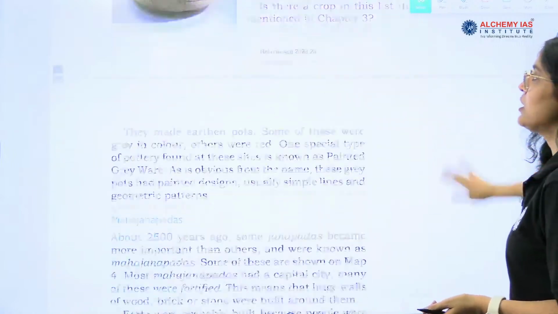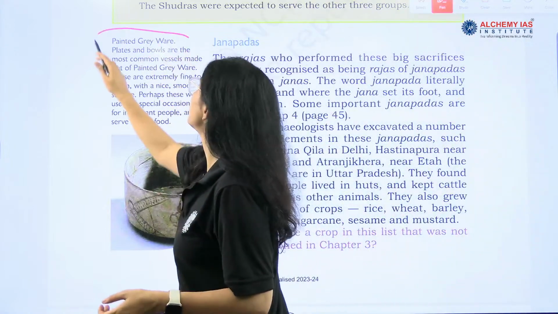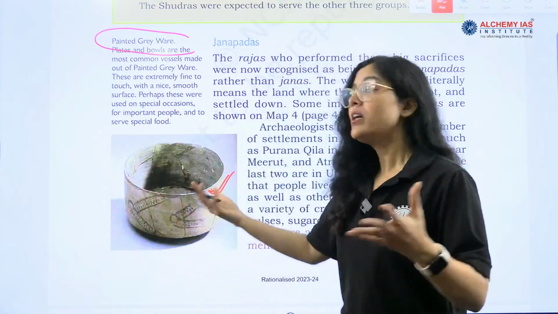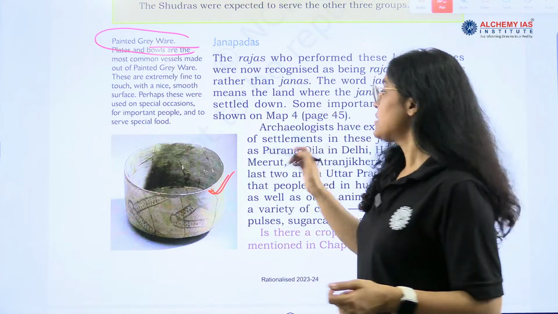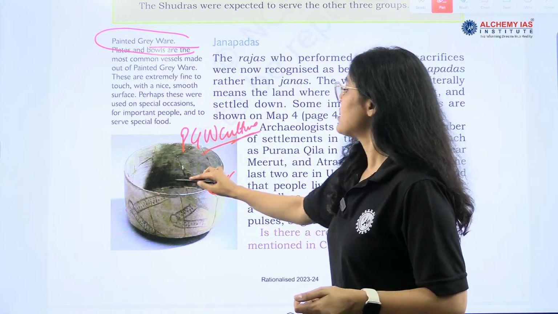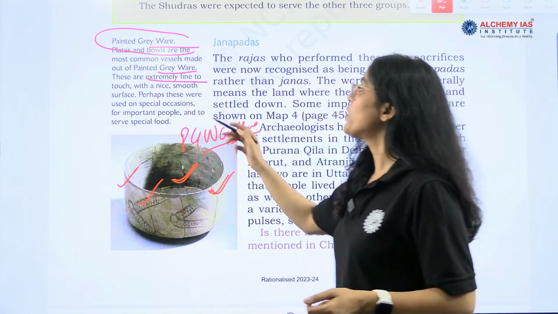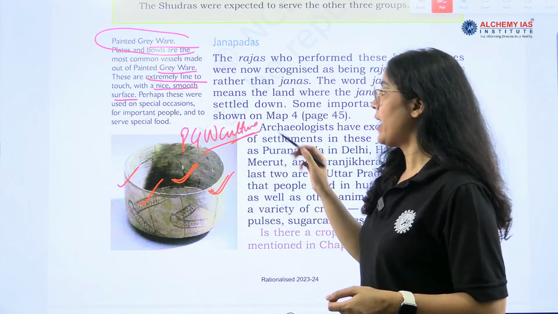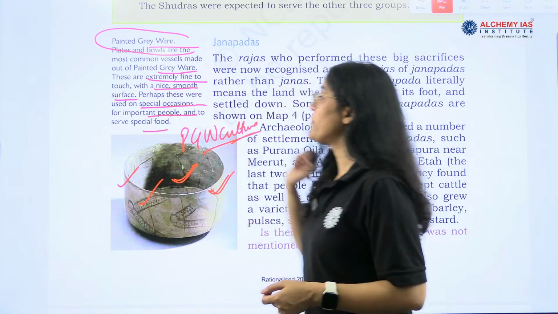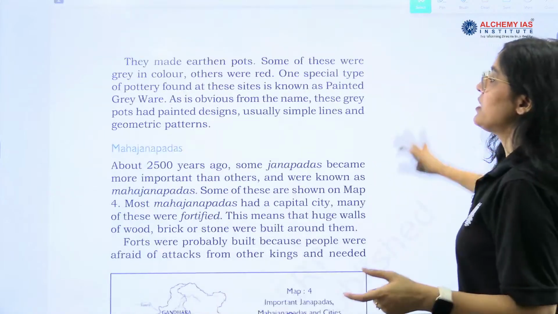Next, painted grey ware plates and bowls were used, right? This is a bowl. This period is also known as painted grey ware culture because we find this kind of plates, bowls, pottery. These are extremely fine to touch, with a nice smooth surface, and on special occasions these plates or bowls were used for important people to serve food. In the later Vedic age period, painted grey wares were used, right?